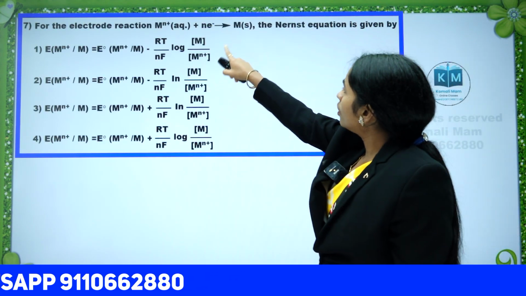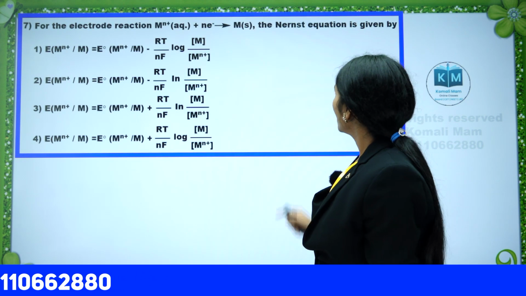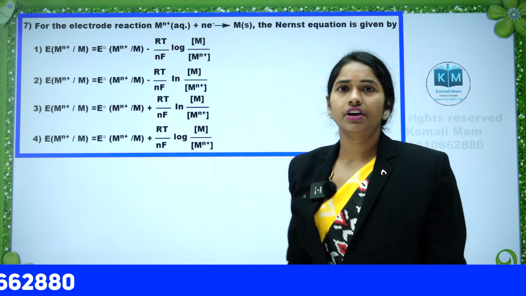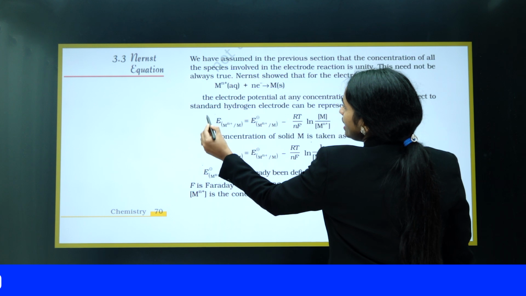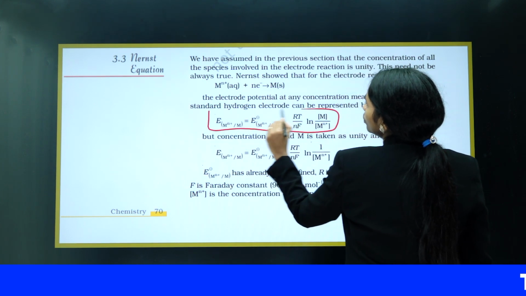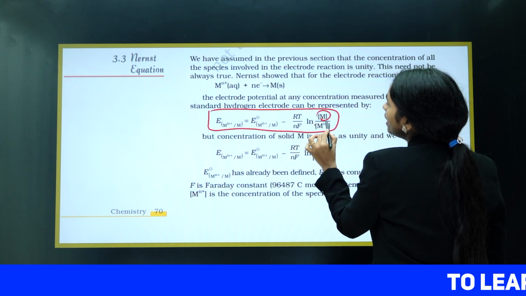For the electrode reaction, Mn+ plus n electrons gives rise to M. The Nernst equation is given by: E cell is equal to E naught minus RT by nF, ln of M by Mn+.